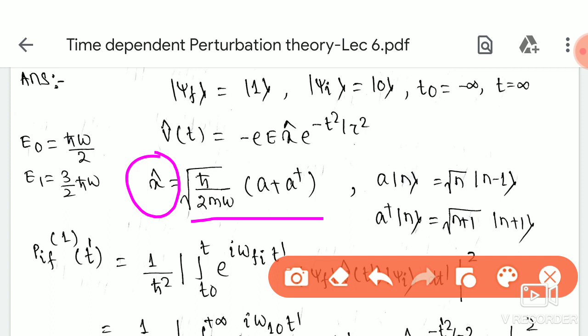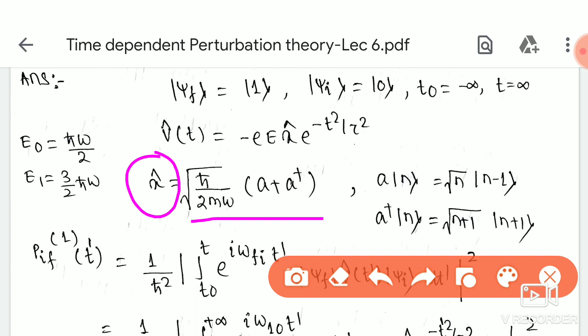So the behavior of a and a dagger on a state vector n is like this. When you operate a on a state vector n, this will give you an eigenvalue root n and an eigenstate n minus 1.